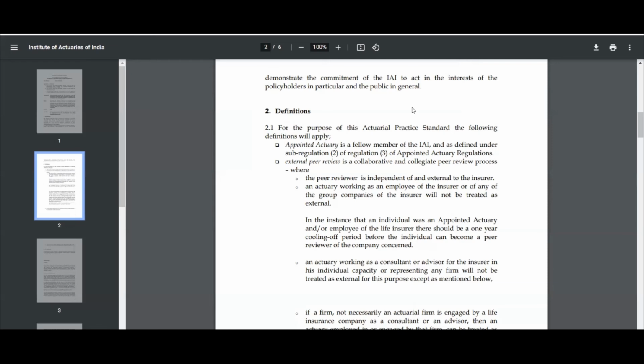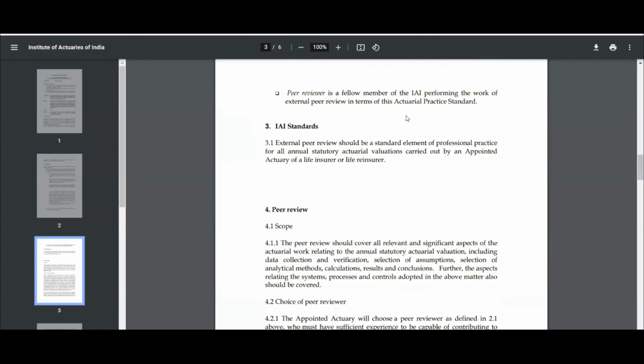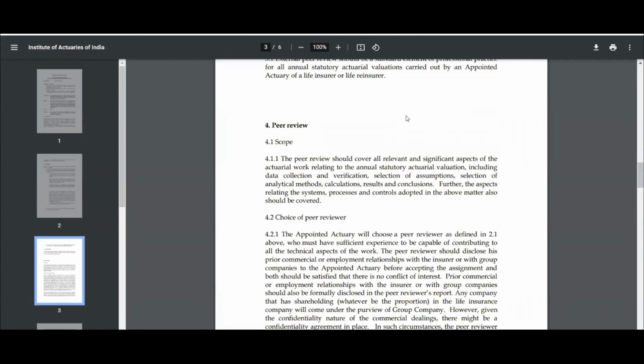Any person who is functioning as a peer reviewer should disclose that there is no conflict of interest, and any business or transactional relationship with the insurer should be disclosed. If there is a current transactional business relationship, then that person cannot serve as a peer reviewer. Any past transactional business relationship should be disclosed.